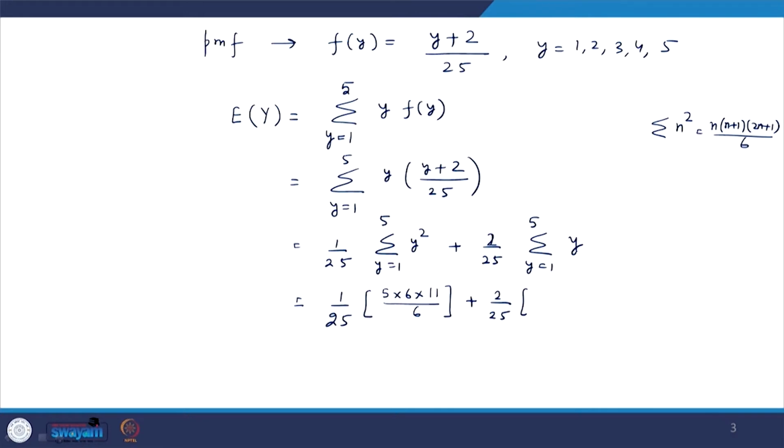By the formula we know that the sum of natural numbers is n into n plus 1 by 2. So it is 5 into 6 upon 2. Now when you simplify this, the 6 cancels out and the 5 cancels out. So it is 11 by 5 plus, the 5 cancels out and the 2 cancels out, 6 upon 5. So this comes out to be 17 upon 5. This is how we can compute the expectation of this random variable y for this problem.